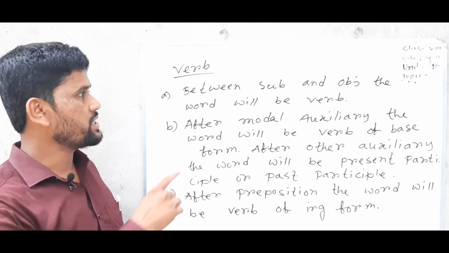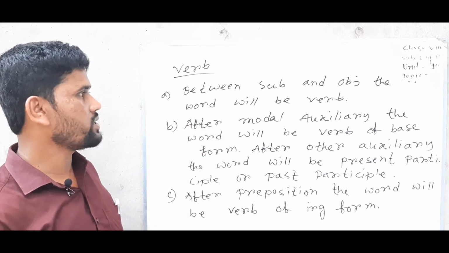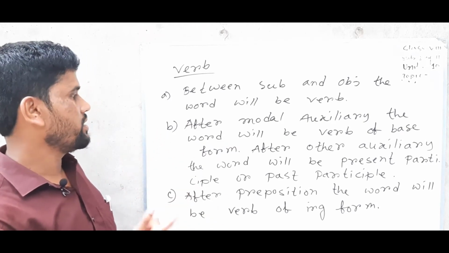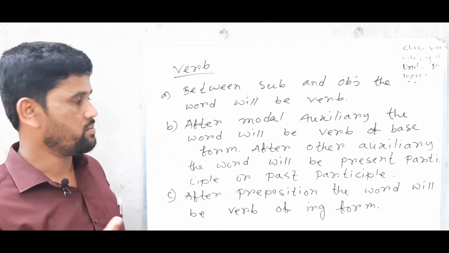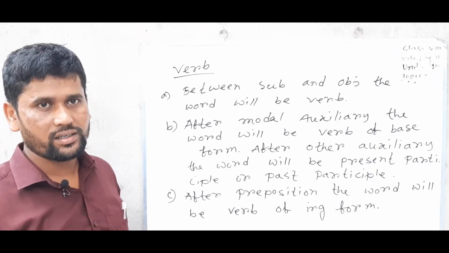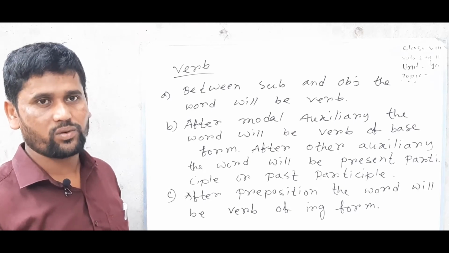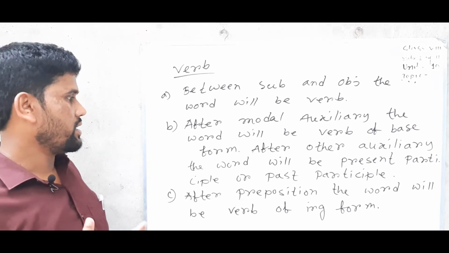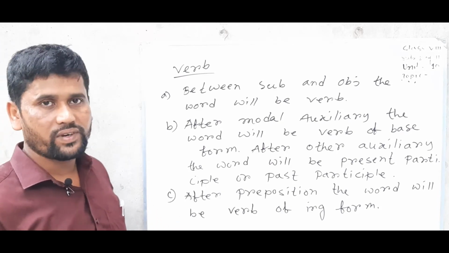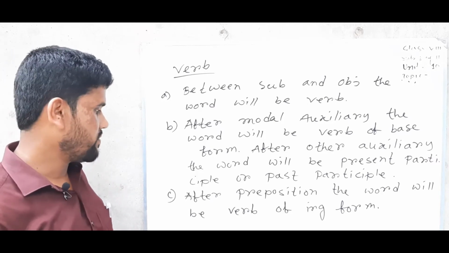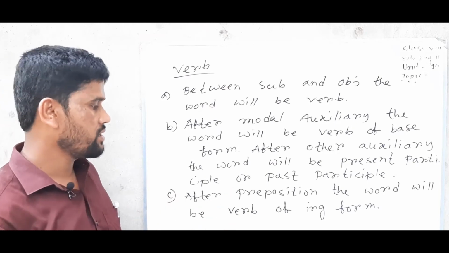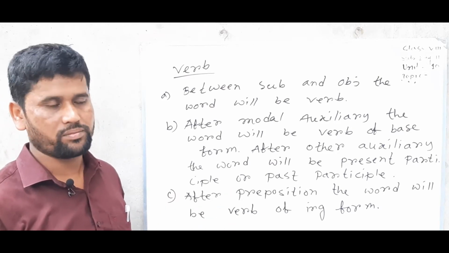If the word is between subject and object, the word will be a verb, and also if the word is after a modal auxiliary, the word will be a verb of base form. And also when we find any word after other auxiliary verbs, am, is, are, was, were, have, has, had, do, does, did, the word will be present participle or past participle form. And also if you find any word after a preposition, the word will be a verb of ing form.